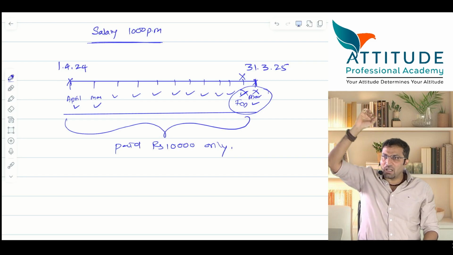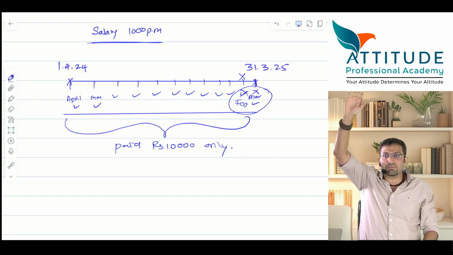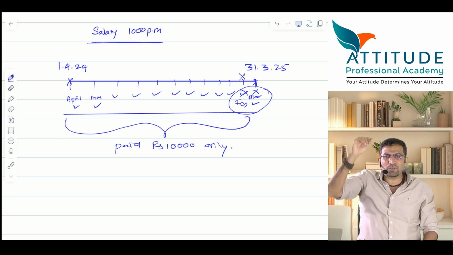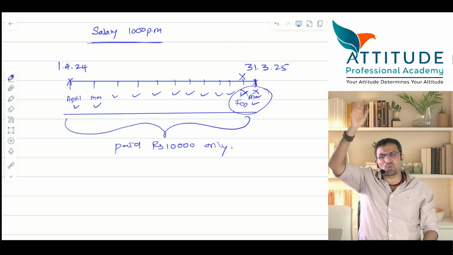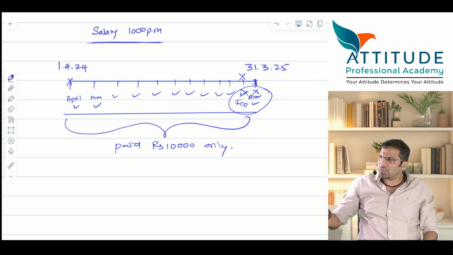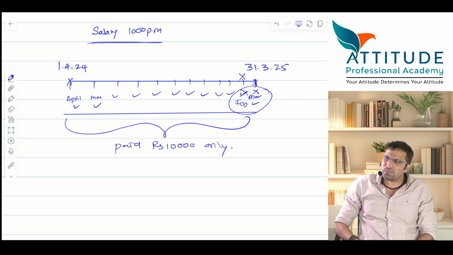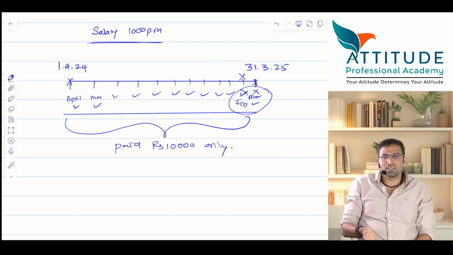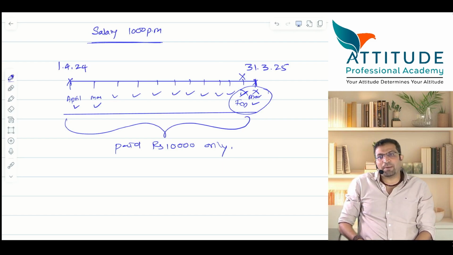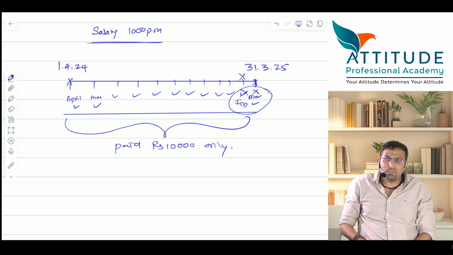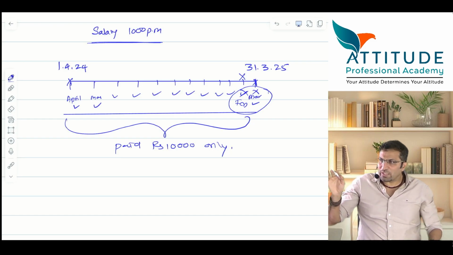Only 2 of them. How many of you say you will record 10,000 as salary expense? There is no punishment for the wrong answer. You can raise your hands. Say whatever comes to your mind. 10,000 only. Why 10,000? Why not 12,000? Sir, very simple. They are saying, sir, I have paid 10,000, so I'll record 10,000. Okay, fair enough. You have paid 10,000, you'll record 10,000.